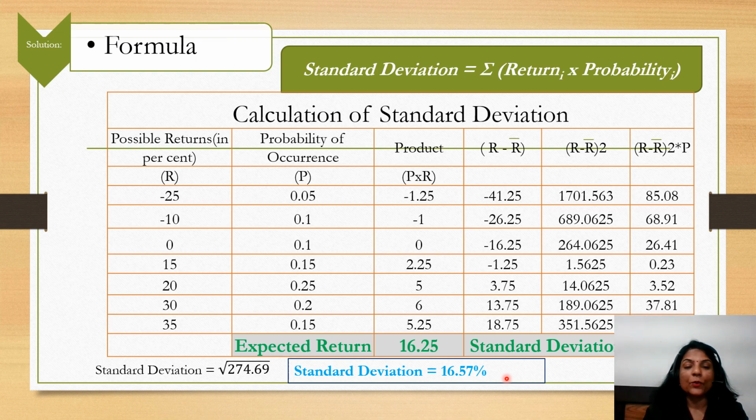I hope you could understand the concept of risk and return, and how to calculate it if the probability is given, what formula you have to apply, and how to solve it without probability, and how to calculate both the risk and the expected return.